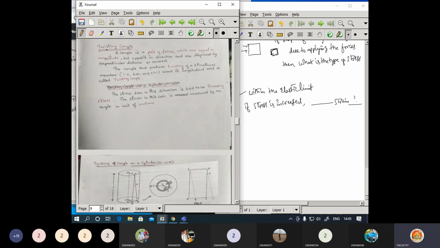Now regarding twisting couple, I may convert a question here. What is a couple? Now here you need to identify the answer. It is a pair of forces. The magnitudes should be equal, but they should be in opposite directions. So this I may convert as an objective question.